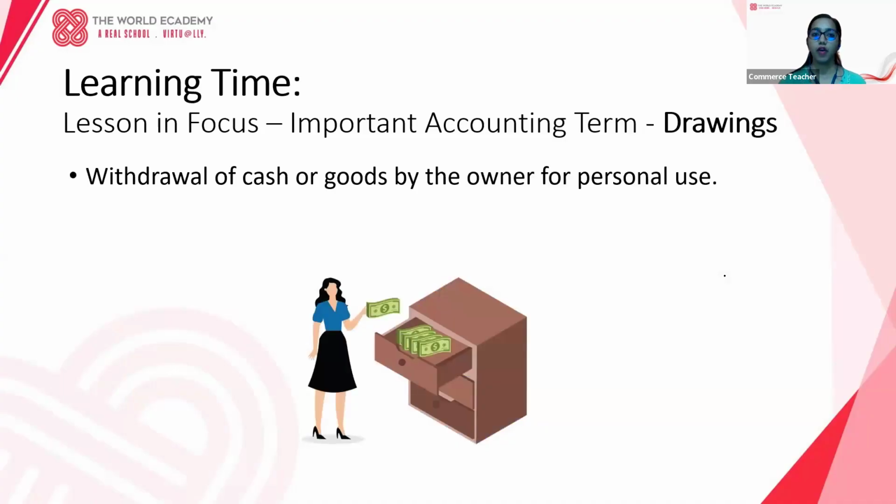Next, we have drawings. Drawings are withdrawal of cash or goods by the owner for his personal use. When the owner withdraws some money from the business for his personal use, like paying his house rent, that is his personal expense. He is using the business money for personal use. Whenever he does this, it will be termed as drawings.